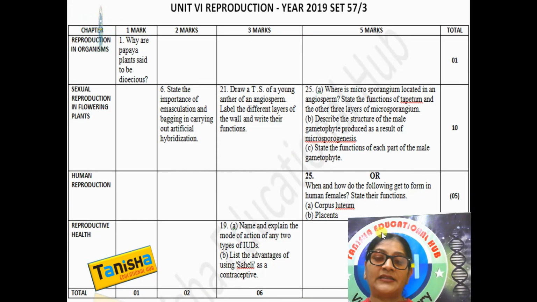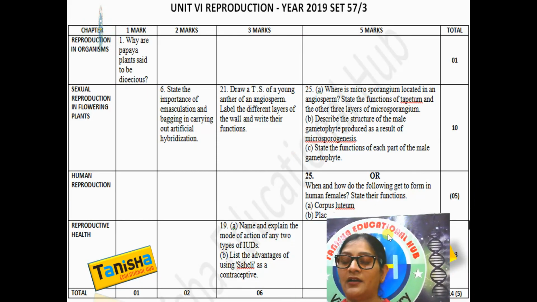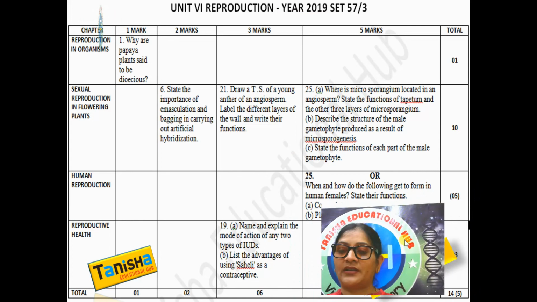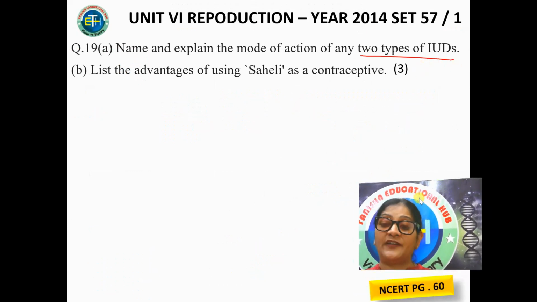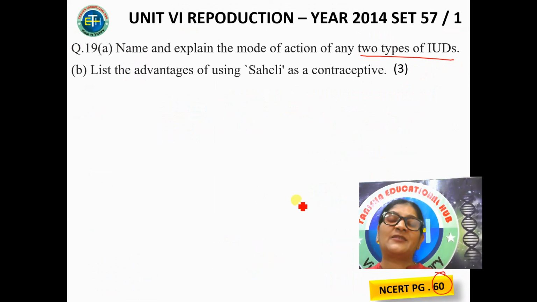In 2019, again we find there are some mistakes over here. I don't know why the page number is over here. A 3-mark question came from this chapter. So what is the 3-mark question? Name and explain the mode of action of any 2 types of IUD. I told you IUD is very, very, very important. Page 60 of your NCERT. You had to explain the mode of action of any 2 types of IUD.